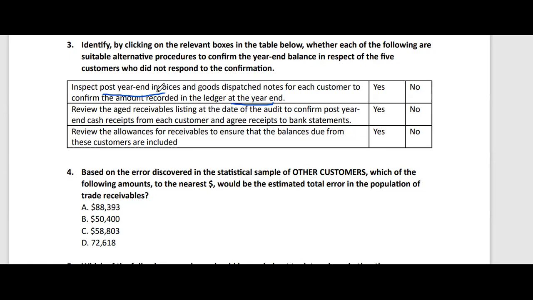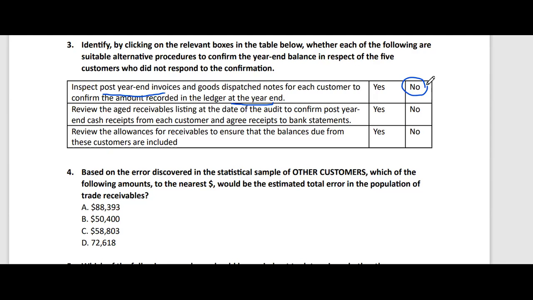Okay. Checking post-year-end invoices and GDNs will not give me any evidence about the confirmation of the amount recorded in the ledger at the year end. So the answer should be no. If he had written pre-year-end invoices and GDNs, then the answer should be yes.